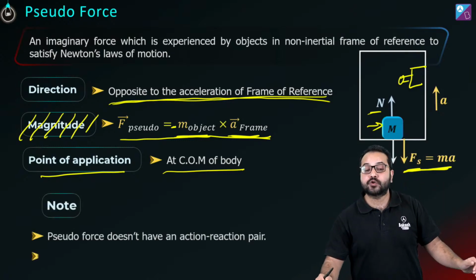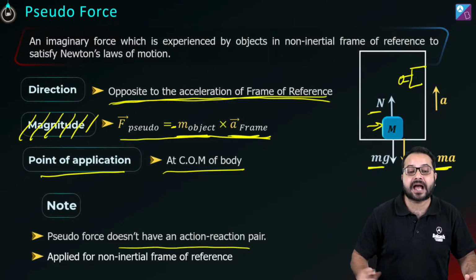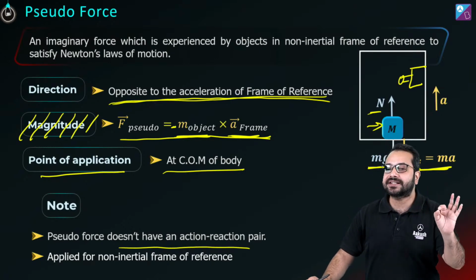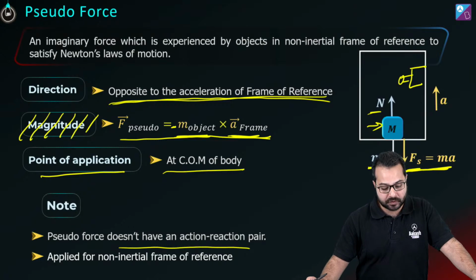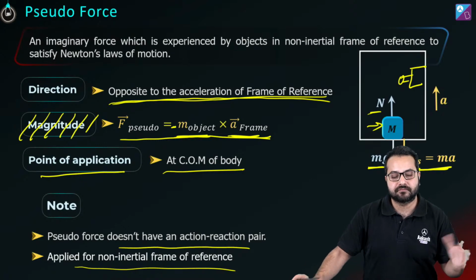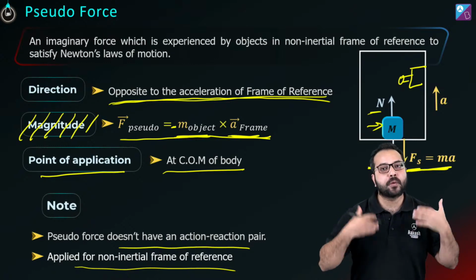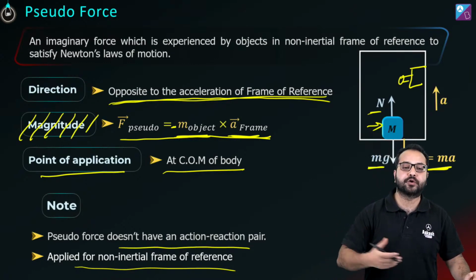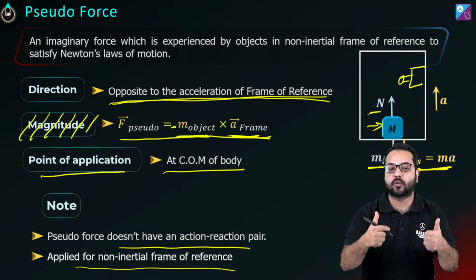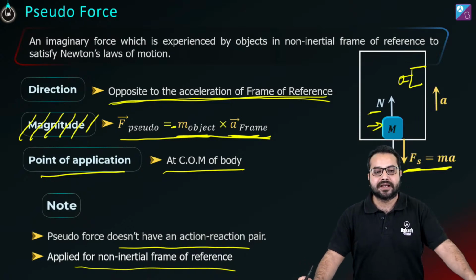Okay. Another thing you should understand is that the pseudo force is not a real force. So it doesn't have an action reaction pair. It is just a mathematical technique. And of this we obviously know that it is applied for a non-inertial frame of reference. Is this clear? Is the pseudo force concept absolutely clear? Obviously we're going to exemplify a lot. We're going to give you a lot of examples, but is the concept absolutely clear? If it is clear, quickly give me a thumbs up, and then we are going to look at a lot of different situations in which pseudo force